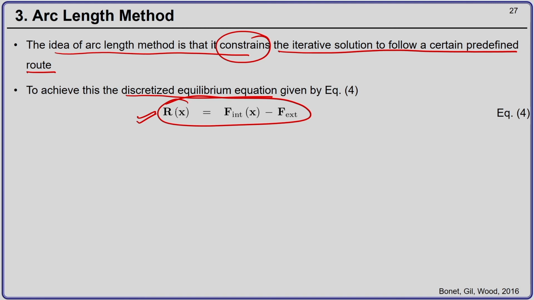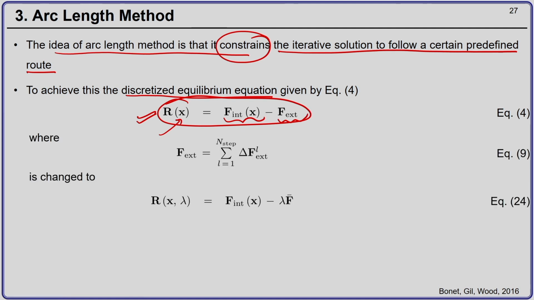So, you have the residual as a function of current position x equal to the difference of the internal forces minus the external forces. Okay. And now, we change equation 4 by appending it with a scalar value lambda, and then the external load vector becomes lambda times f bar.